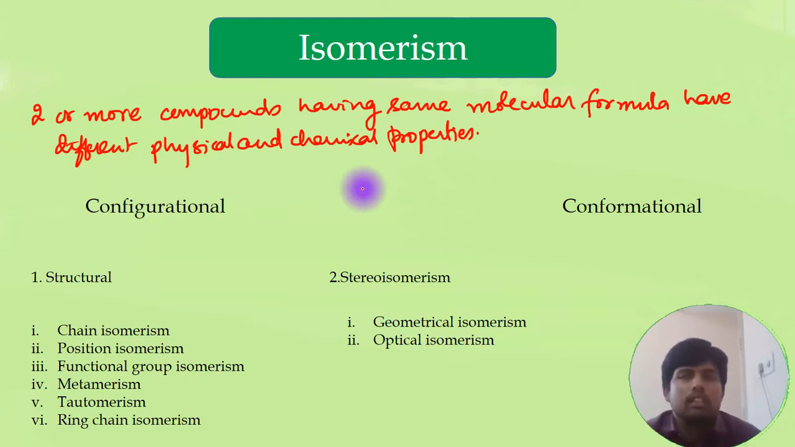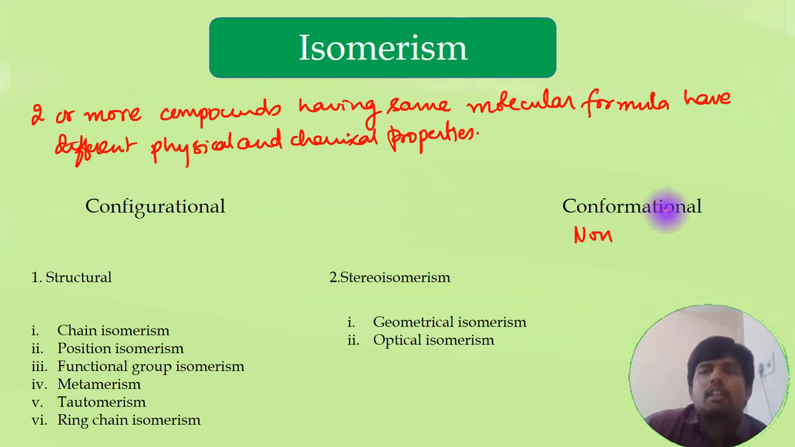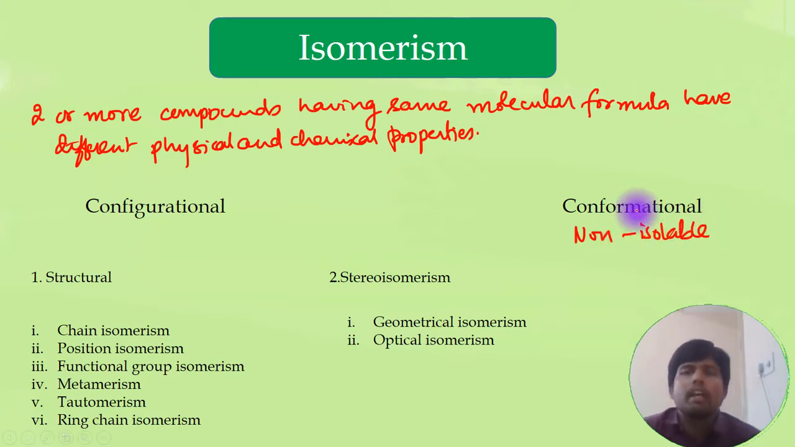And conformational isomers, these conformational isomers differ by the relative orientation of the groups in three-dimensional space. So conformational isomerism is non-isolable. Basically, the compounds which show conformational isomerism are not isolable, and there is no breakdown of bond to convert one isomer to another. So conformational isomers are formed by possible rotation of groups about a carbon-carbon single bond.